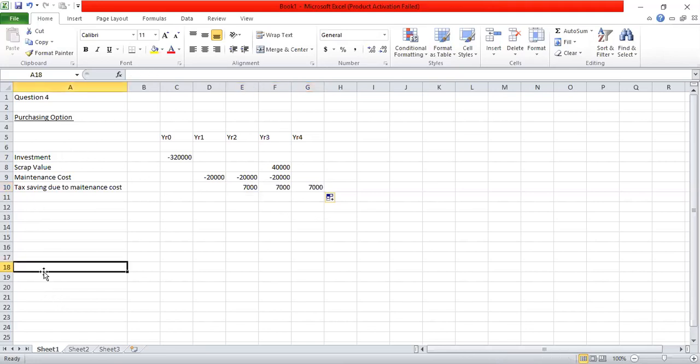Now I can go to a workings here, capital allowance calculation, because if we purchase the machine, we get the benefit of capital allowances. Year 1, year 2, year 3. I can put it like this on this way.